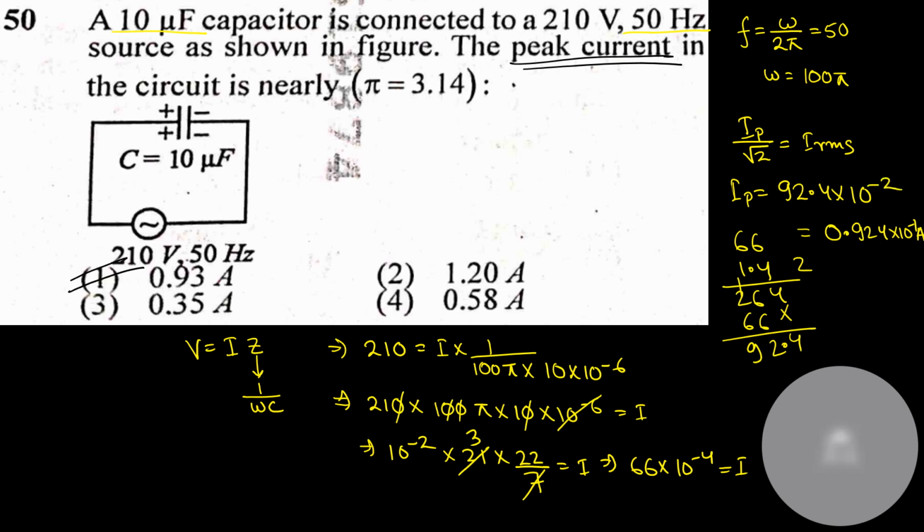So our answer would be 0.924 ampere, option number A. You do not need to recalculate, but you got the gist. If there were multiple options of 0.0, you would need to recheck, but here the options gave us an advantage.